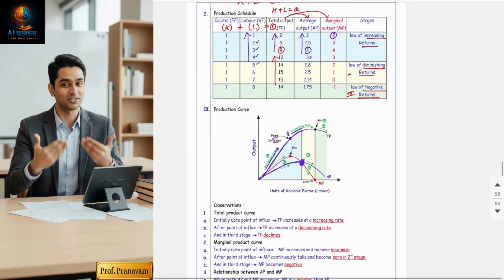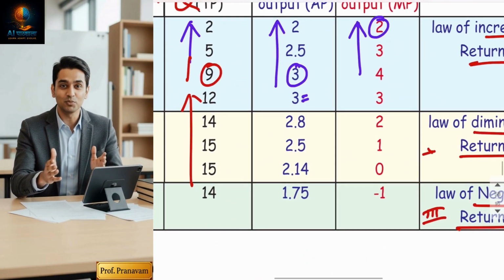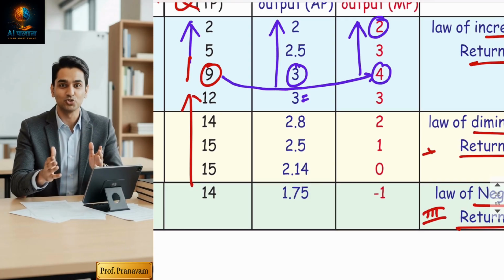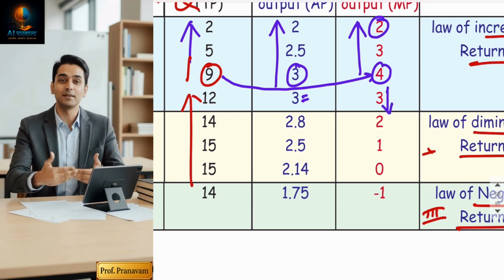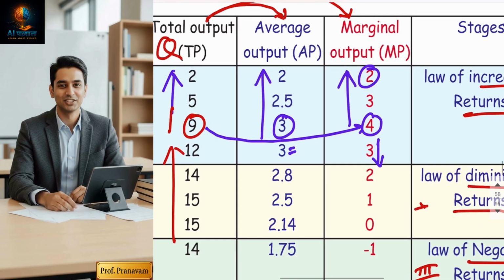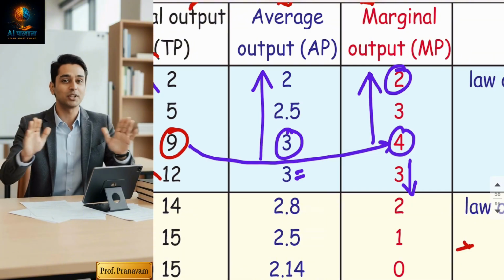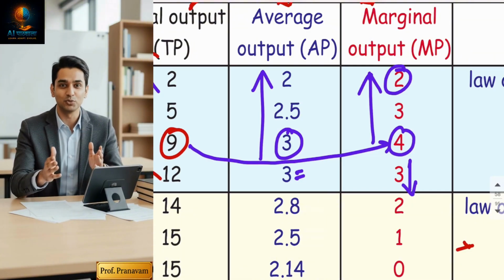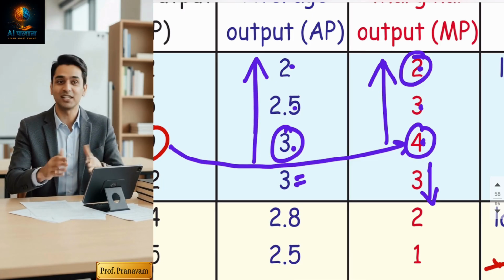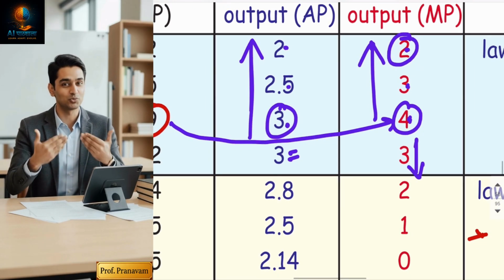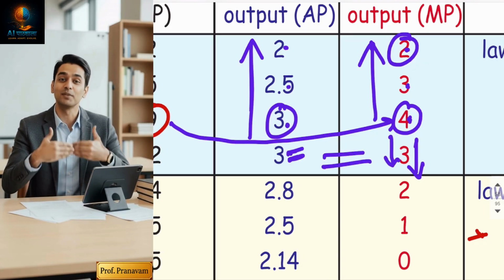See the MP also. Marginal production is also increasing throughout, 2, 3, 4 up to the 9. And at the point of inflexion, MP becomes maximum. And after that, it started falling. The moment it started falling, the first stage gets over. But there is one comparison you have to check out. Both AP and MP are increasing, but MP is greater. See, my AP is increasing 2, 2.5 and 3. Now MP is increasing 2, 3, 4. MP is greater, but the moment average product becomes constant, MP falls and again it becomes equal.